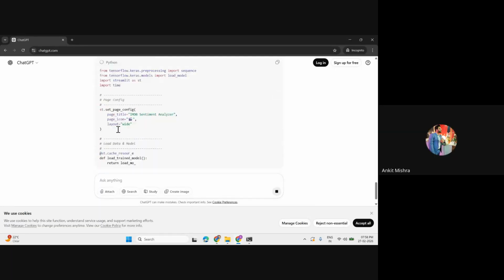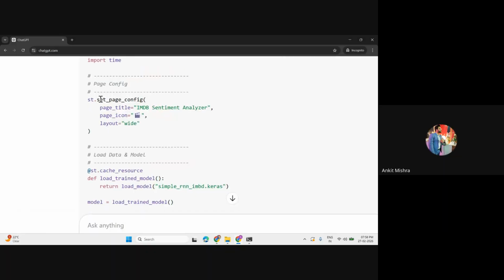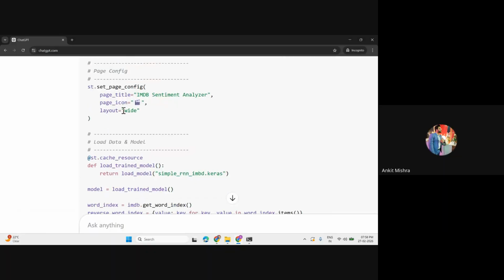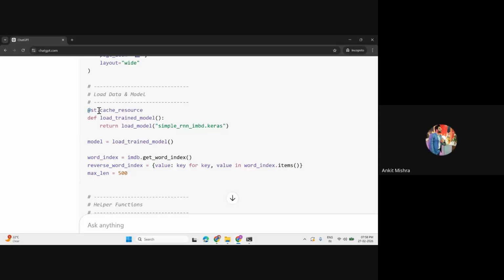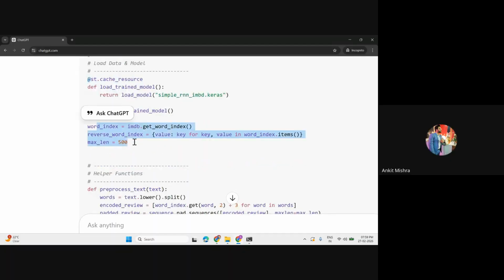Whatever the models that we are loading, the first thing that we are getting is the page configuration. It is recommended to use this one. The second thing is very important, that is called st.cache_resource. Whenever we are calling our model, the model size can be huge, like 2 GB, 5 GB, 50 GB. So if the user clicks on classify, the model will try to reload again and again. So what we are doing, we are simply storing that model inside a cache, like an in-memory database, and the rest everything is the same.